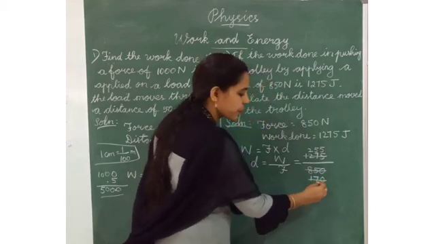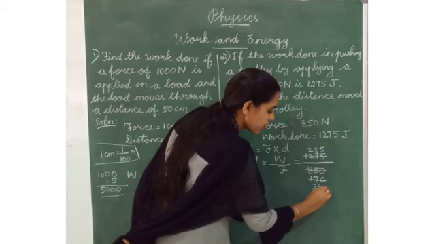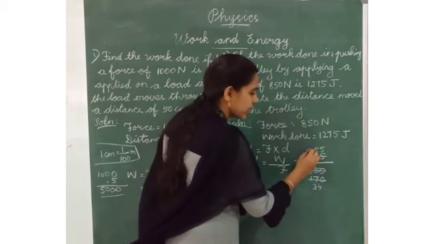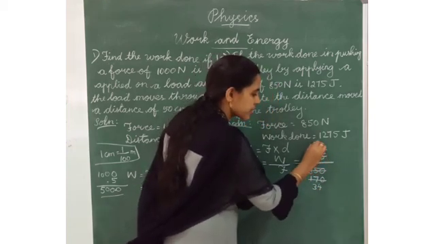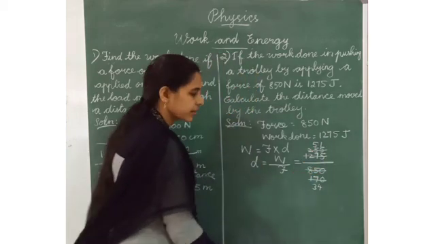3 5s are 15, 2 balance 20. 4 5s are 20. Here 5 5s are 25. 1 balance. 1 5 is 5. Now